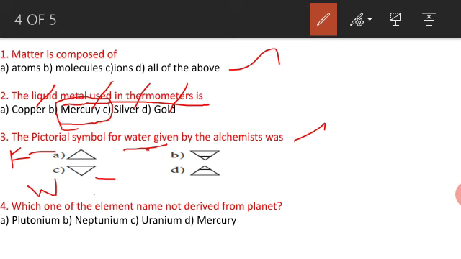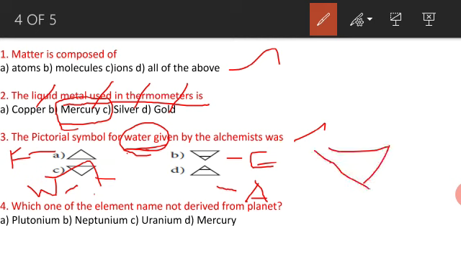The triangle with a line is called earth, and this is air. They asked only for the alchemist symbol for water, so the answer is the downward triangle.